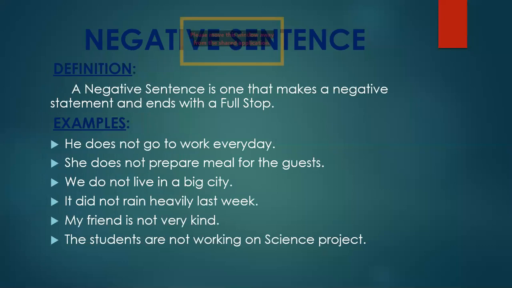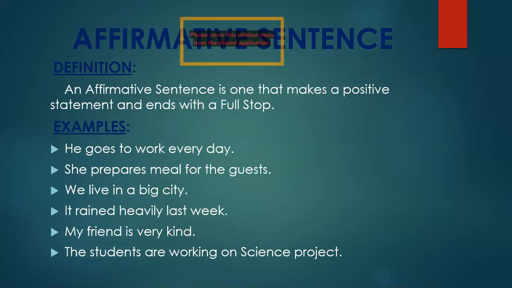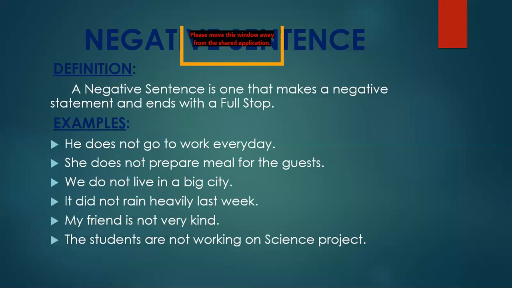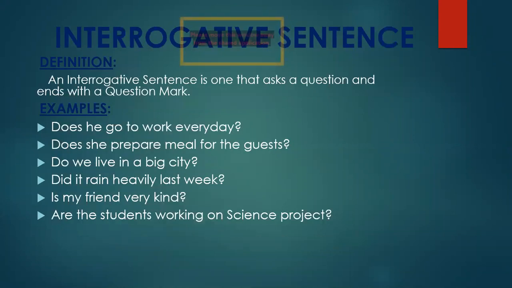Affirmative sentences are those which make a positive statement and end with a full stop, like he goes to work every day. The negative sentence is the one that makes a negative statement and ends with a full stop. For example, he does not go to work every day. You can see that I have added does not to change the same affirmative sentence into a negative one.